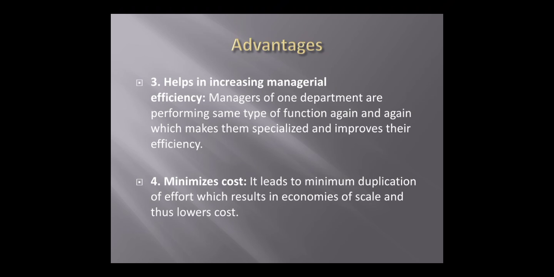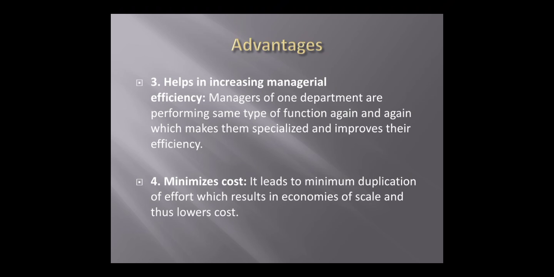So minimum cost. It leads to minimum duplication of effort, which results in economies of scale and thus lowers the cost. Minimum cost means what? I told the example of a joint family and a small family. Within a joint family, works are not repeated, one work is divided to one person, but within a small family one person should do all kinds of work, otherwise you should hire labor there.